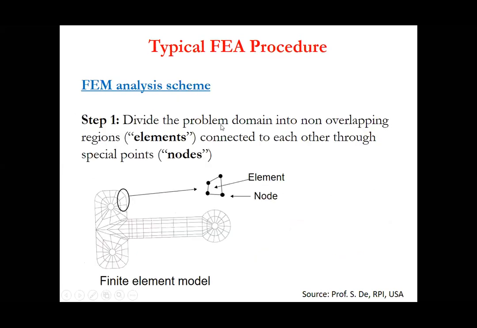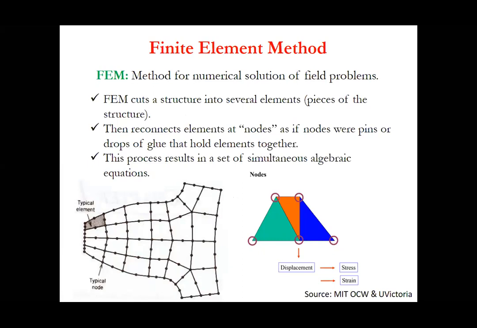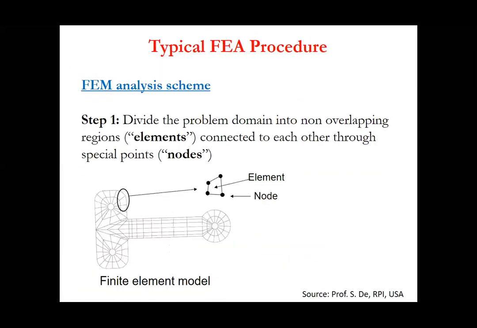Within the second step, which is processing or analysis, as I said, you divide the problem domain into non-overlapping regions, which are your elements, and they are connected through nodes, the special points I have already mentioned. If you see this schematic, that's what you are doing.